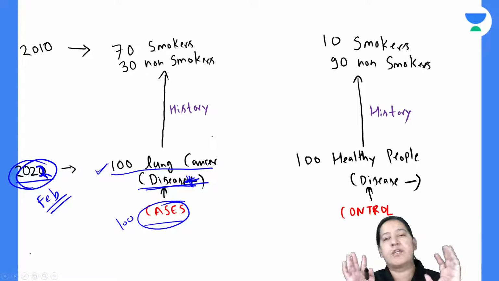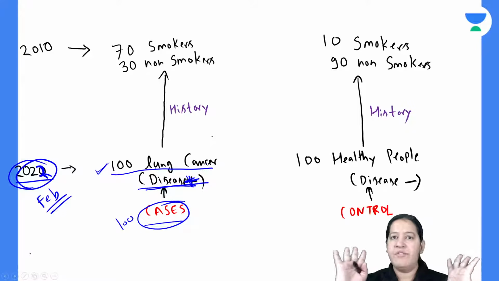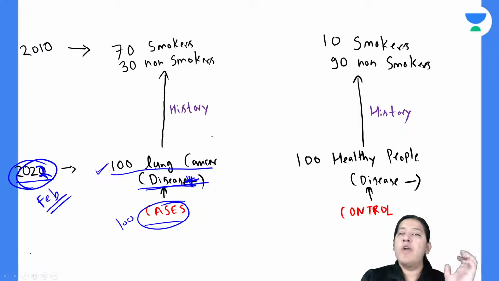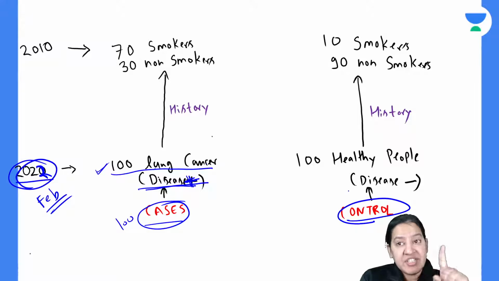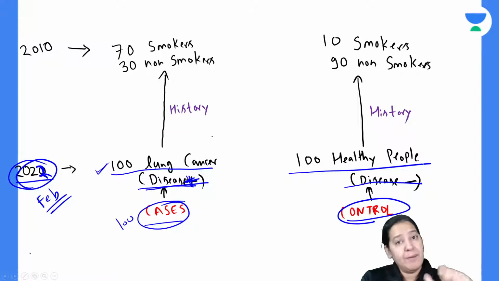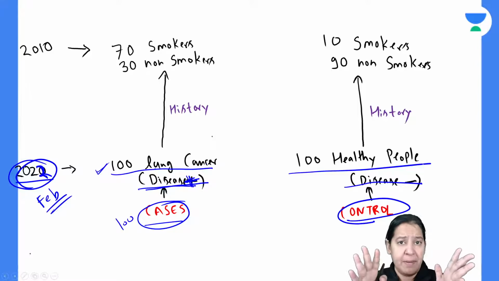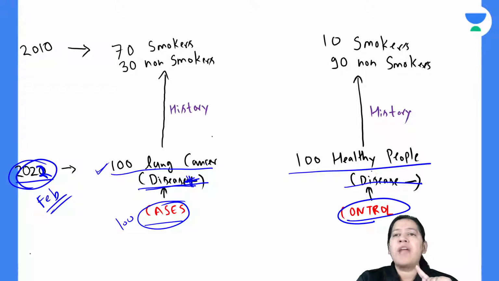Imagine they all are present at your office, at your workshop, where you are doing this experiment. Okay, you have called 100 controls also. What is a control? In whom the disease under study is absent. They are healthy people. Healthy people are known as control. By healthy people, I mean, what is the disease under study? Here in this example, it is lung cancer. So they do not have lung cancer.